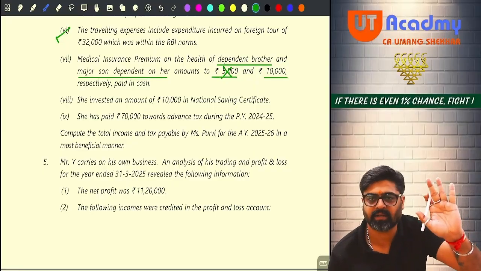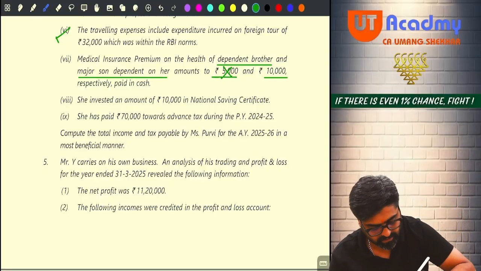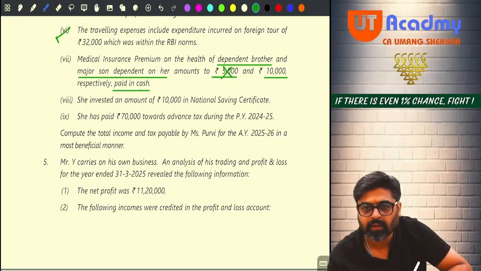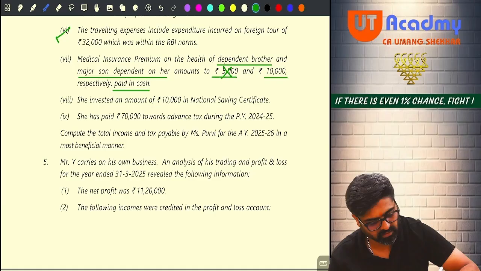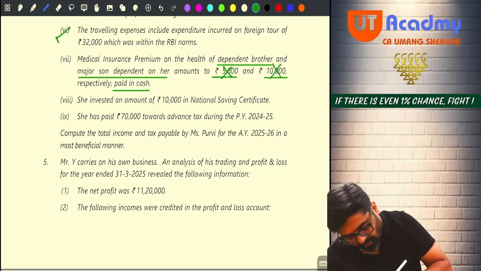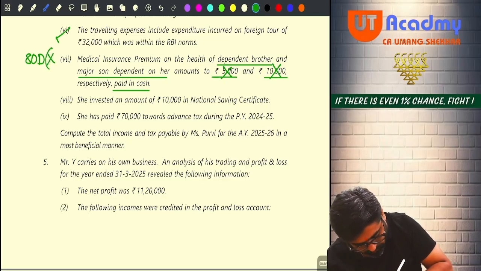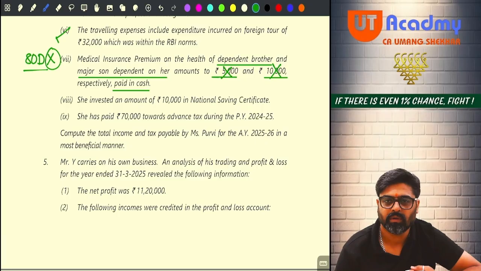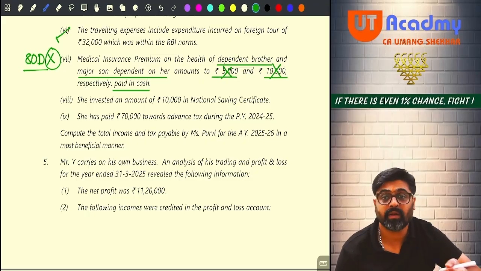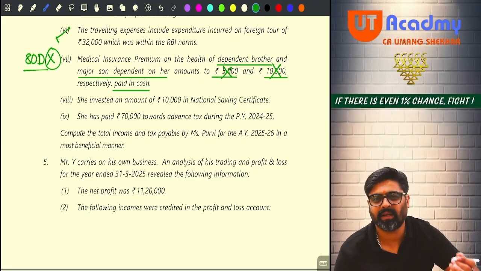10,000 can be claimed as a deduction, but will not be allowed because it is paid in cash. Oh, she should not have paid this amount in cash. If paid in cash, hence this is disallowed. So, did you see 80D? Yes. But will you get 80D? No. You will not get 80D. So, you will have to write a note that the premium for dependent brother is not allowed. Premium for the brother is not allowed. Even if dependent, premium for dependent son can be taken, but it is paid in cash, hence it is not allowed.